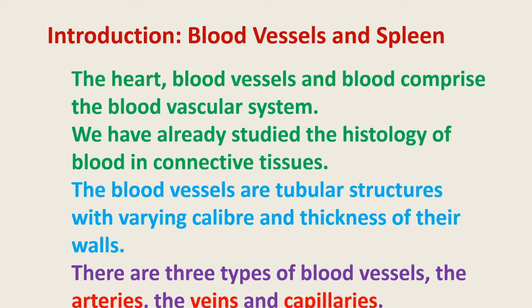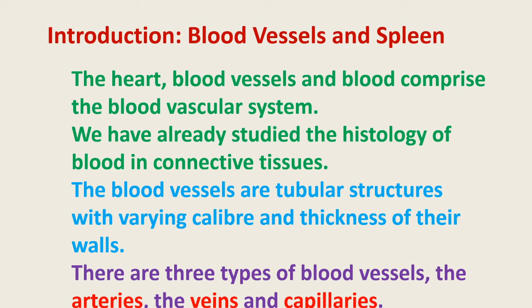The blood vessels, there are two types of blood vessels. One is artery and second one is a vein. And in between the artery and vein, there are some capillaries also. Now the blood vessels are tubular structures with varying calibre and thickness of their walls.